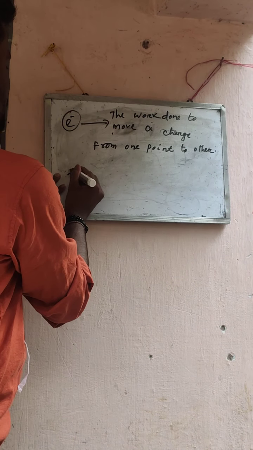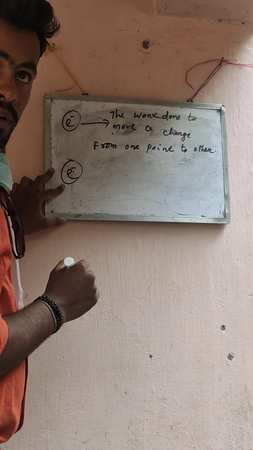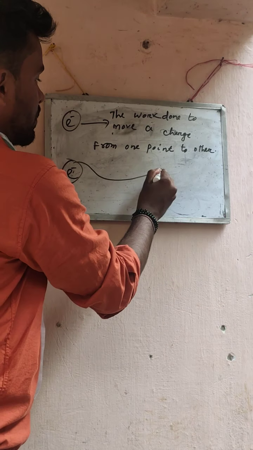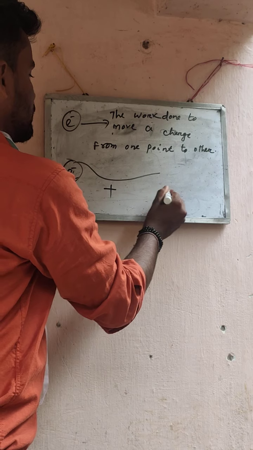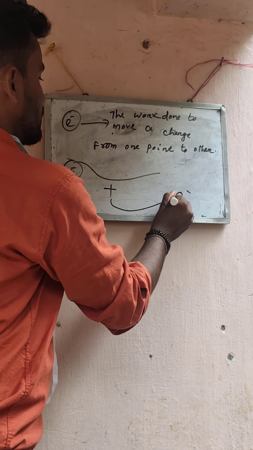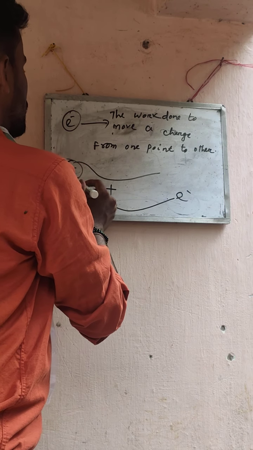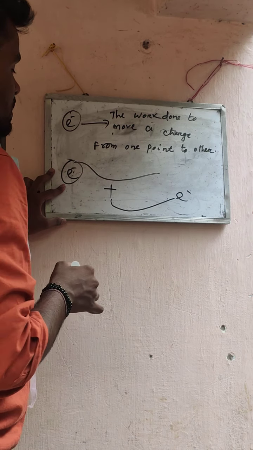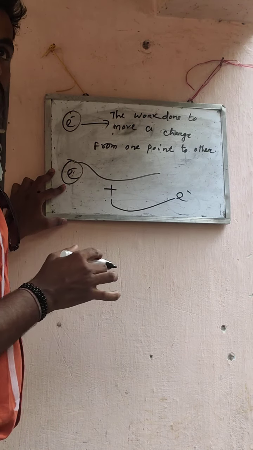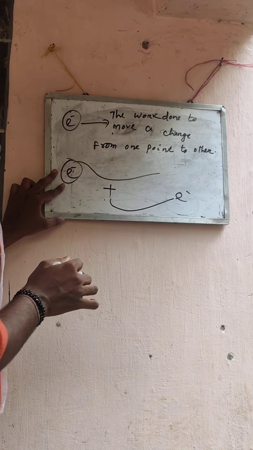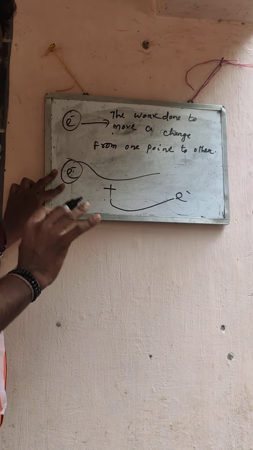Generally, whenever a charge is here, then due to the potential difference, the charges move from one terminal to another. Suppose it is plus, it is minus, then the charges go from the positive to the negative terminal, due to the electric potential difference. And generally what we did here, now work is done. What is the work? Moving the charge.